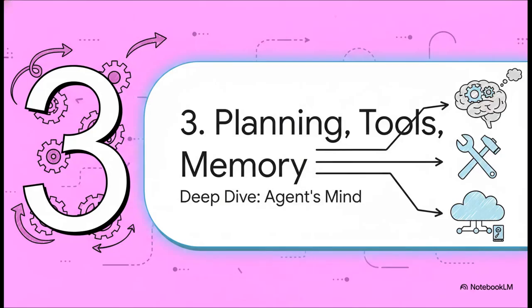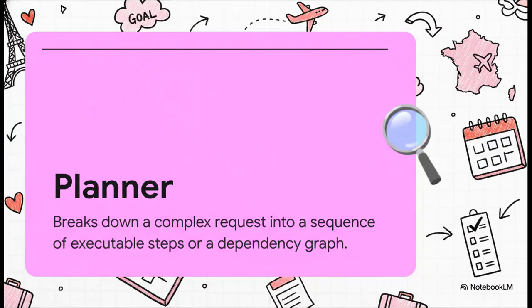Okay, so let's double-click on those three big ones we just mentioned: the planner that thinks, the tools that act, and the memory that remembers. This is where we really get to see the agent's mind work. The planner is really where the magic happens.